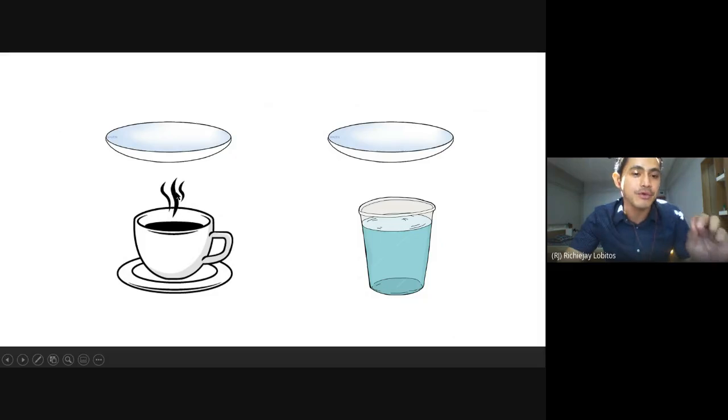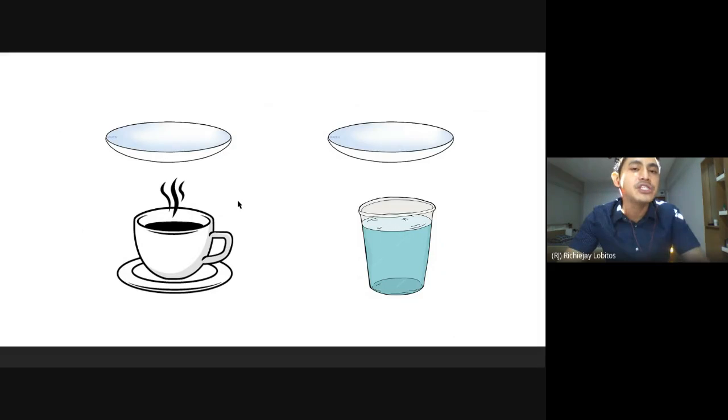Whereas here, the water vapor that the hot coffee is producing is warmer than the room temperature of the watch glass. So if that happens, then heat will travel. The warm water vapor coming out from the hot coffee will lose their heat as they touch the cooler surface of the watch glass, forming water droplets.